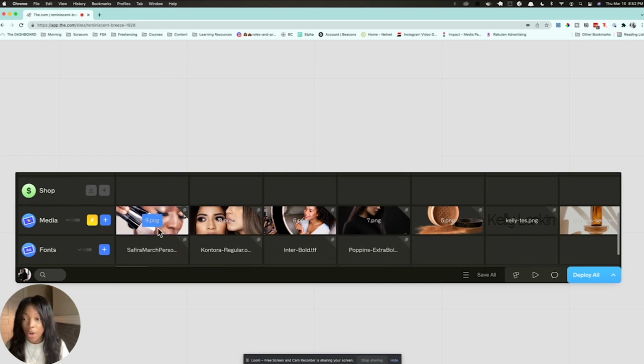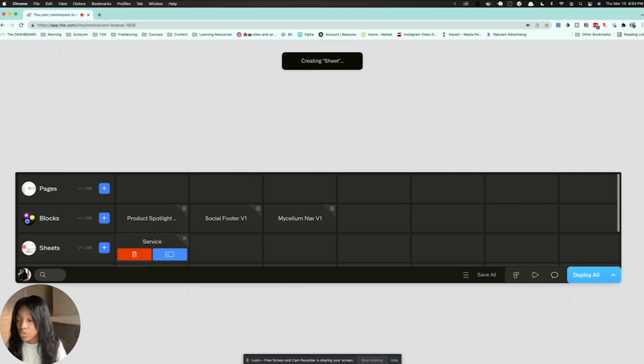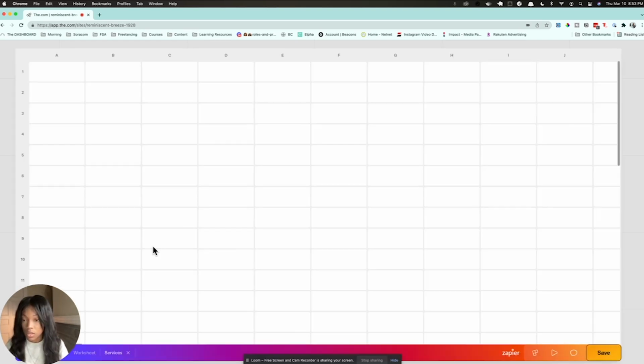We already have our media, our fonts. One last thing I want to do is add a sheet that we're going to use later on in the site. So we're going to create a blank one, but if you have a CSV of data that you want to use, you can do that as well. So we're going to use this to create a list of services that Kelly offers. And I'm going to show you how we're going to use that in the site in just a bit.